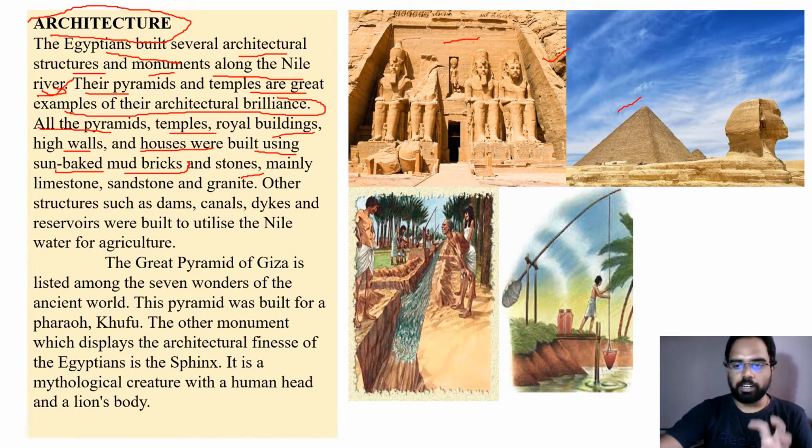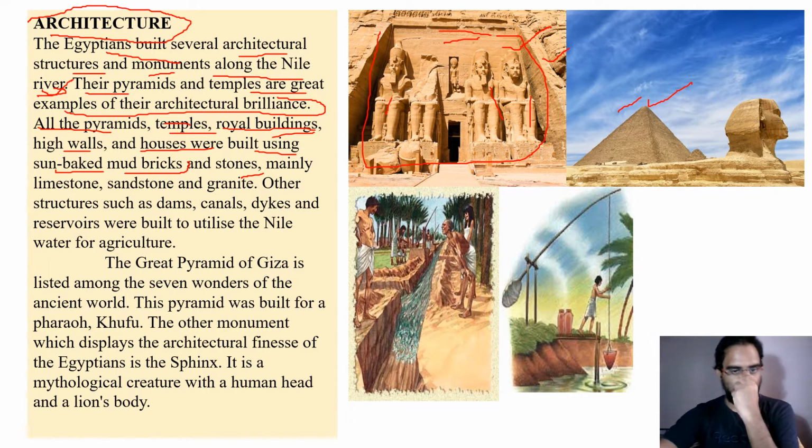If you look at their architecture, what kind of architecture did they have? They constructed pyramids. This pyramid structure you can see here. They constructed temples. This is one temple in Egyptian civilization. You can see the entry, how a temple looks in Egypt. This is how it looks. And royal buildings, that you have seen in a previous slide, with high walls. There will be a building. Houses will be there, and houses were built using sun-baked mud bricks.